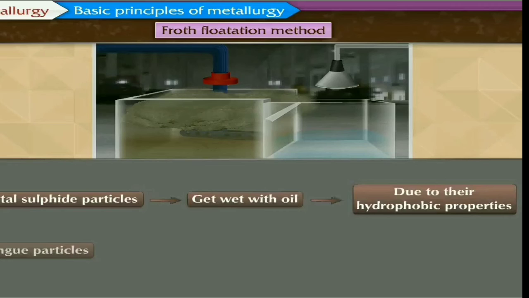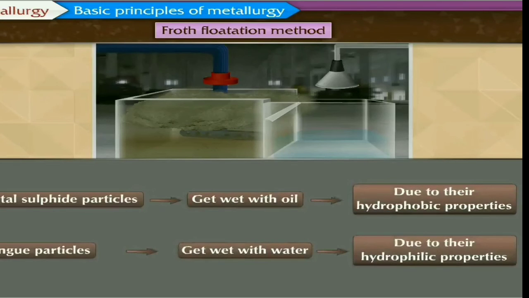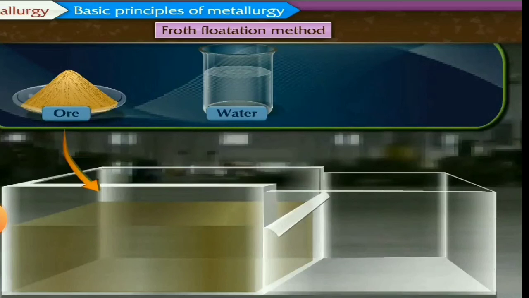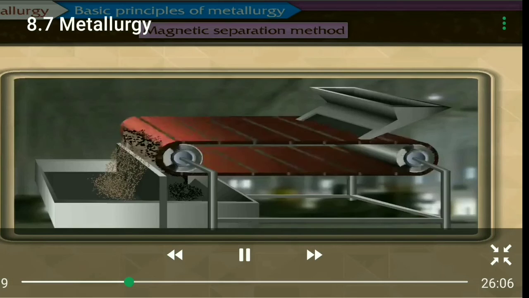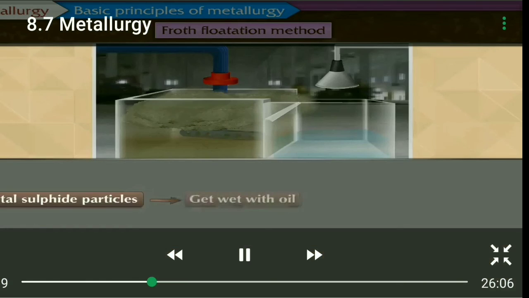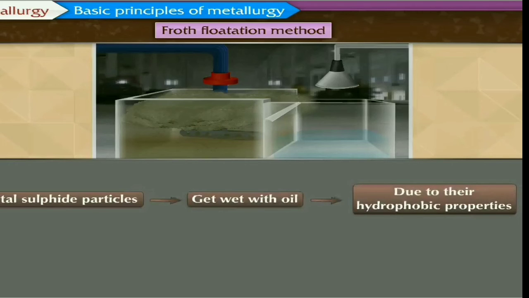When oil and water come in contact with each other, and if you stir them continuously, you will get the foam. Okay, so the gangue particles can get wet with the water due to hydrophilic property. Ore and water as well as oil are mixed here for the flotation method.